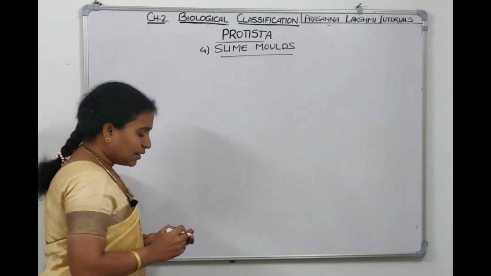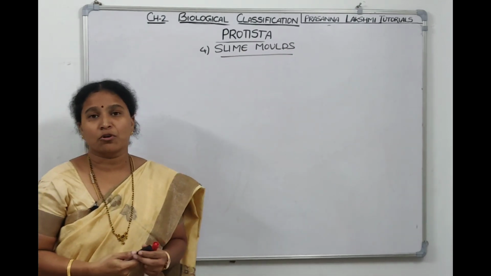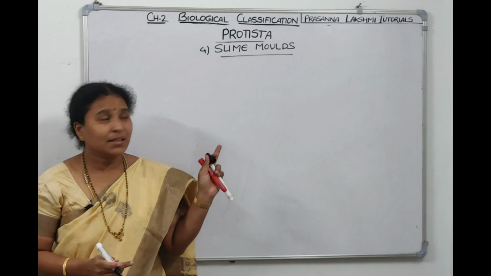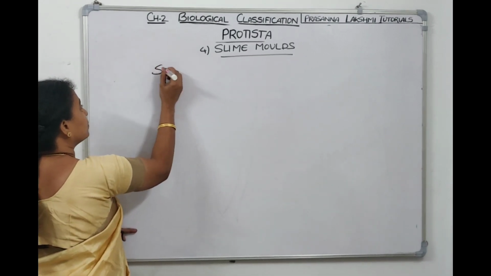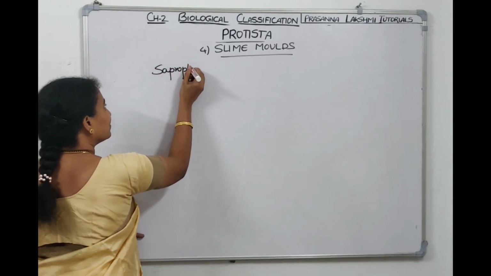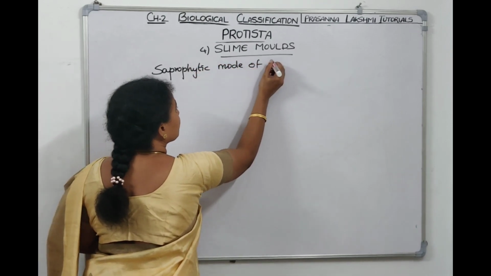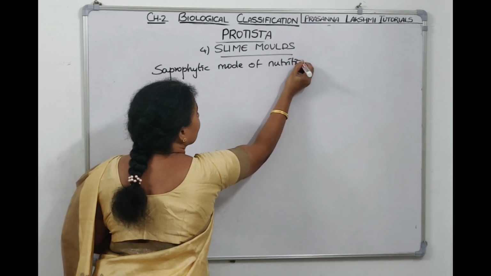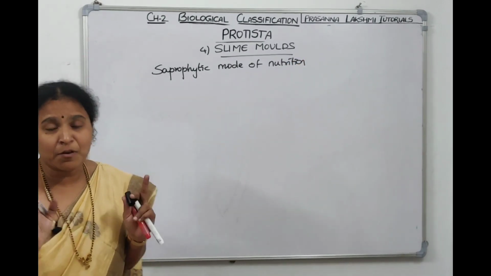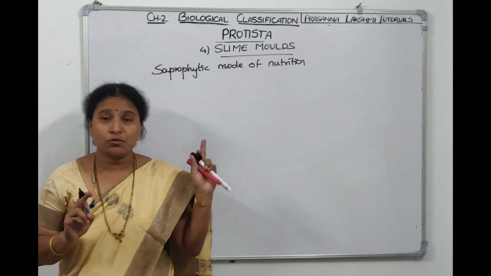So this group, earlier euglenoids, they are having photosynthetic mode of nutrition. These will have saprophytic mode of nutrition. And these slime molds, in favorable conditions, they also don't have cell wall.